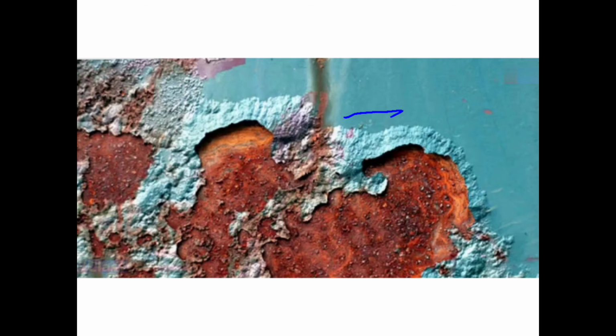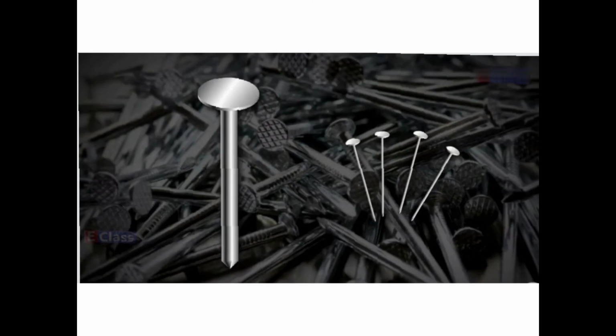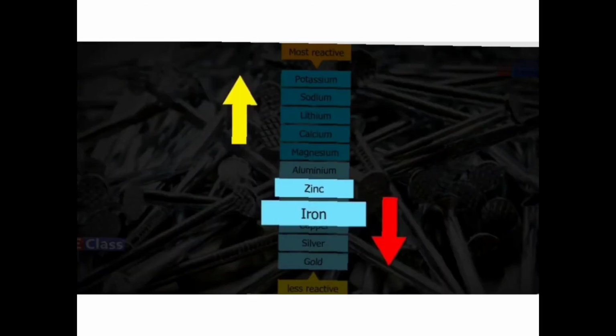Now we have different ways to do it. See, these are iron nails, normally rusting, but now so shiny. So here also a layer of non-corrodable material is used. So how to do it? Now observe, children, just above the iron we have the zinc. So if we apply a thin layer of zinc, we can stop the corrosion of iron, or you can say the corrosion of steel also.